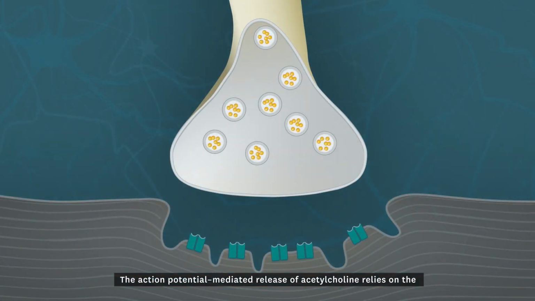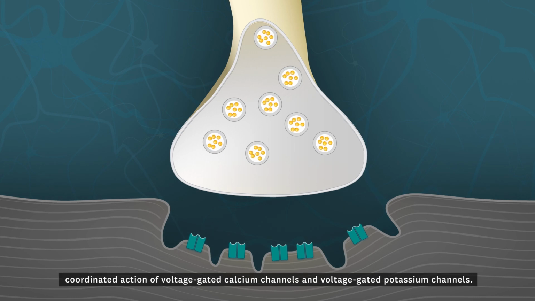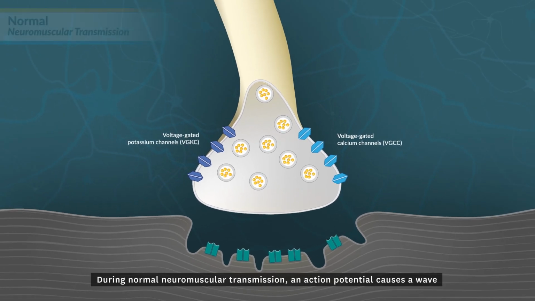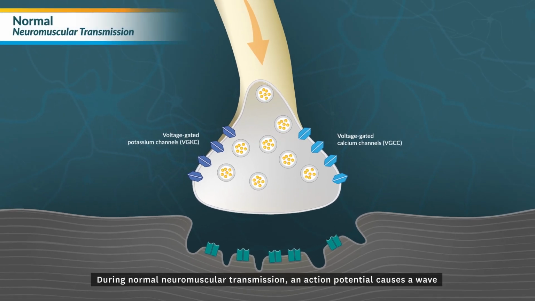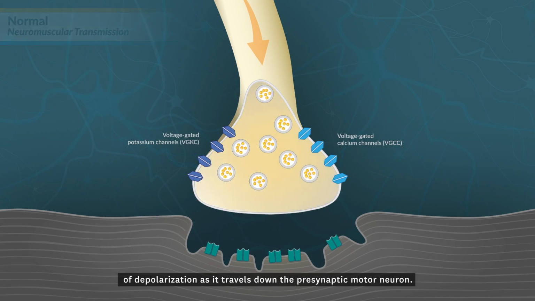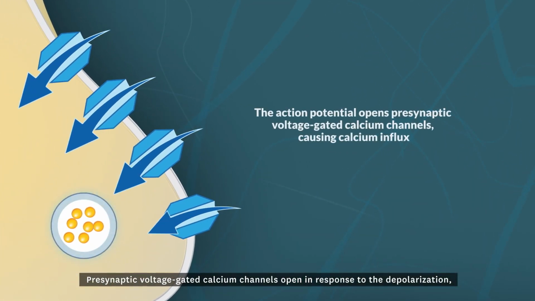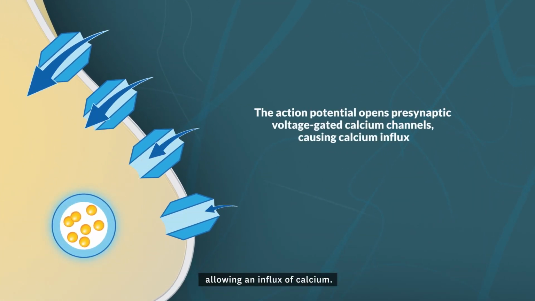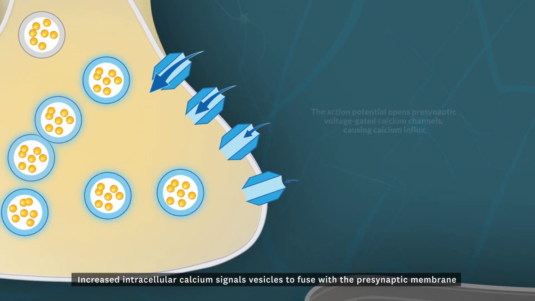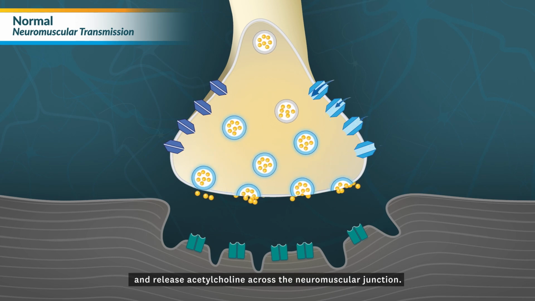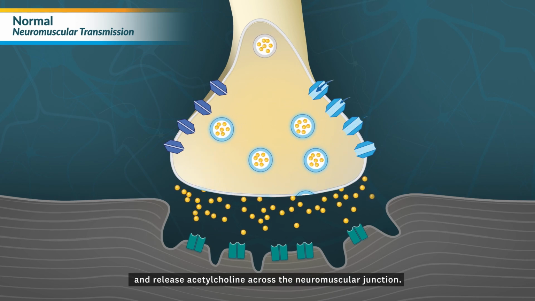The action potential-mediated release of acetylcholine relies on the coordinated action of voltage-gated calcium channels and voltage-gated potassium channels. During normal neuromuscular transmission, an action potential causes a wave of depolarization as it travels down the presynaptic motor neuron. Presynaptic voltage-gated calcium channels open in response to the depolarization, allowing an influx of calcium. Increased intracellular calcium signals vesicles to fuse with the presynaptic membrane and release acetylcholine across the neuromuscular junction.